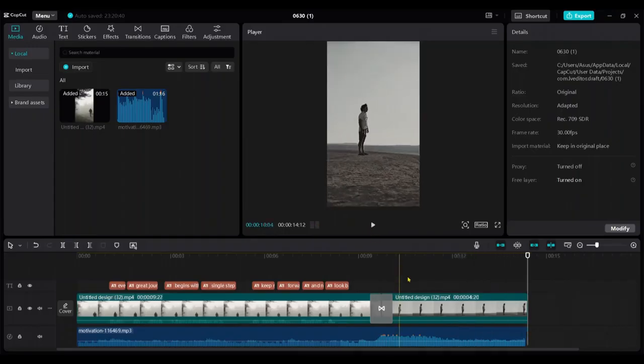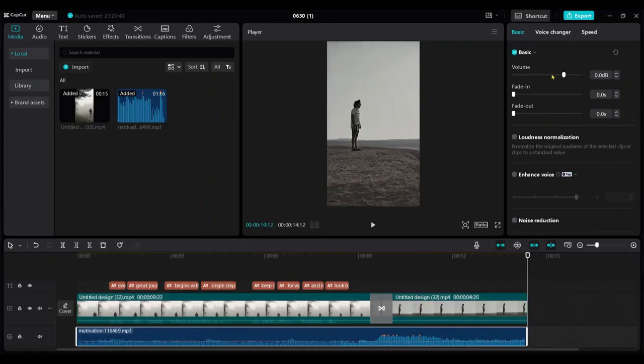The music volume is high compared to the voiceover, so click on the track and reduce the volume from here.